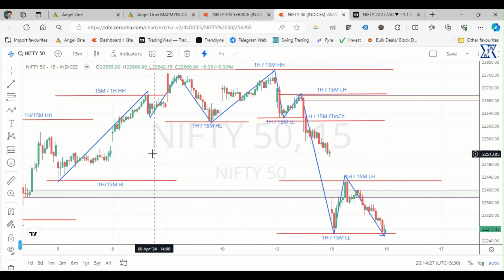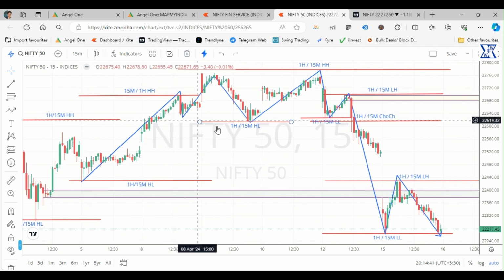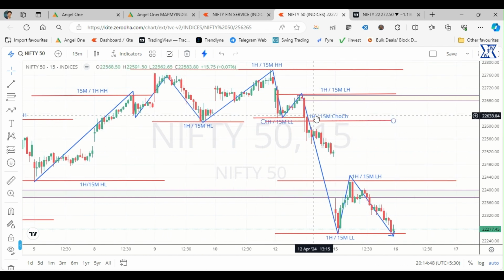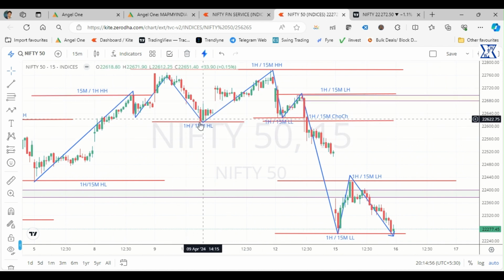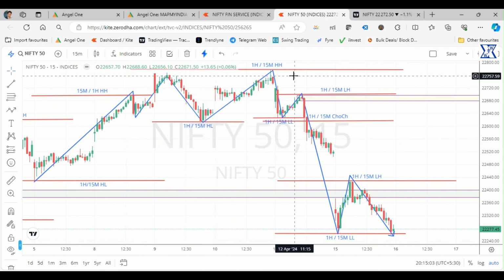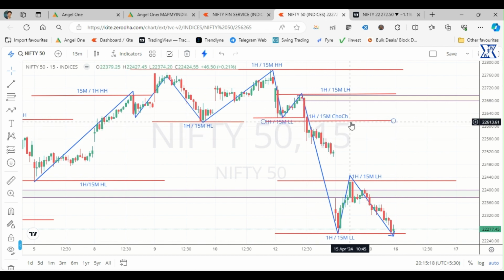Normally the market moves in higher highs and higher lows, or lower highs and lower lows. If you see, this was the higher low, this was the higher high, then again the market made a higher low, higher high. Now what happened on this day? This was on the 12th of April. The market broke this particular higher low. When the market breaks it, it changes character. Earlier it was in an uptrend, this is on the 15-minute chart. Now we can say that the market has started towards a downtrend. It changed character.